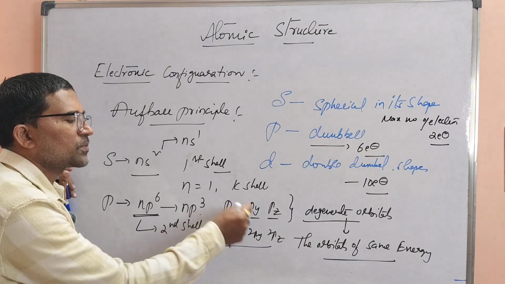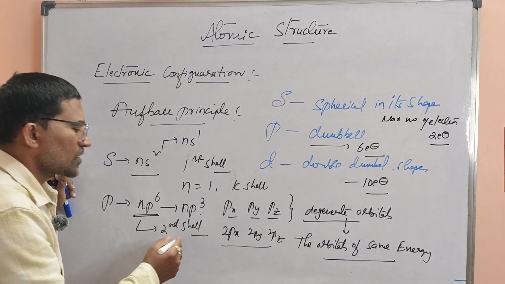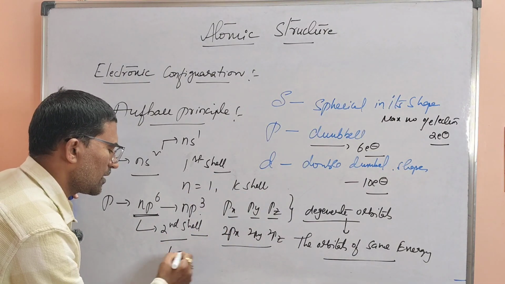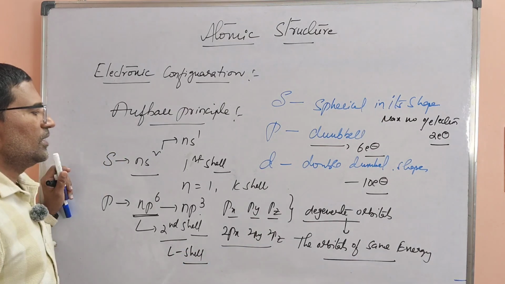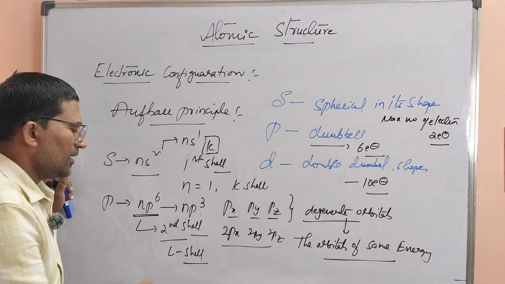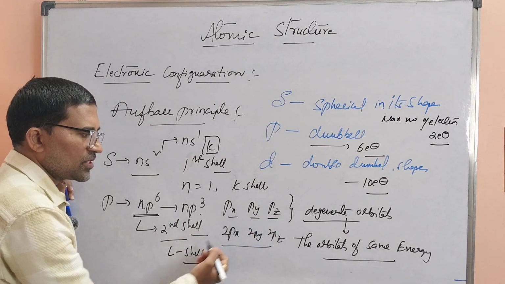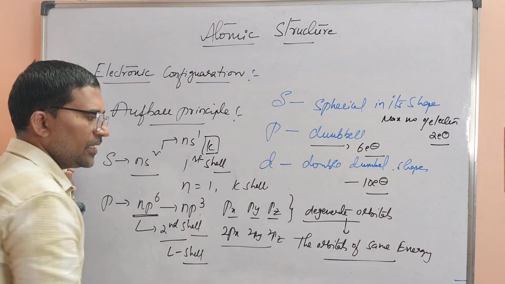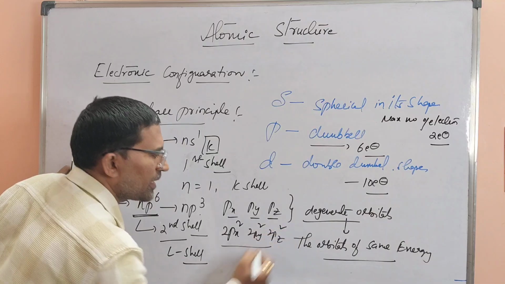They are commonly named as px, py, pz. As you know, p orbital starts from the second shell, nothing but the L shell. Here the first shell means K shell. And in 2px, 2py, 2pz, in the second shell, each contains 2 electrons on an average.